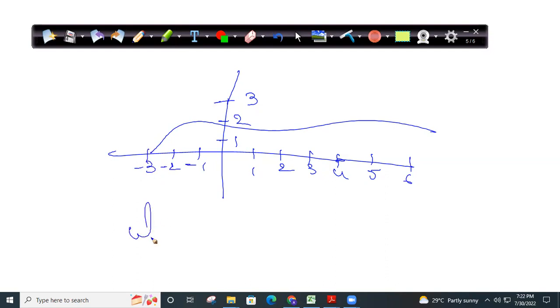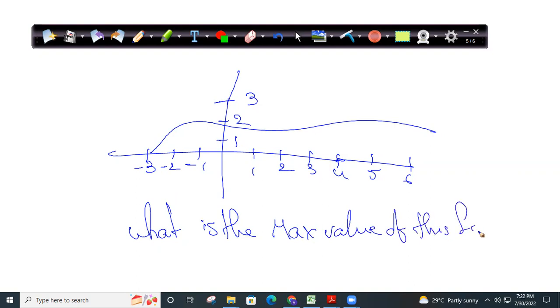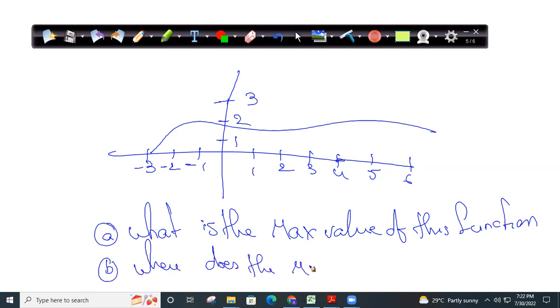What is the maximum value of this function? First question. Second question is, where does the maximum occur for this function? Be attentive.